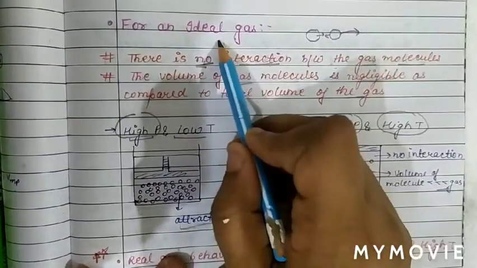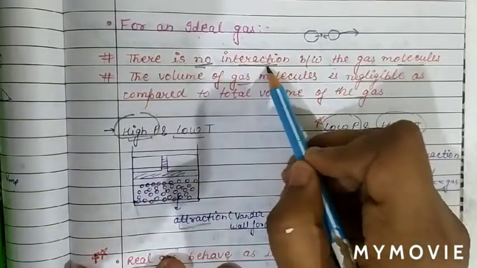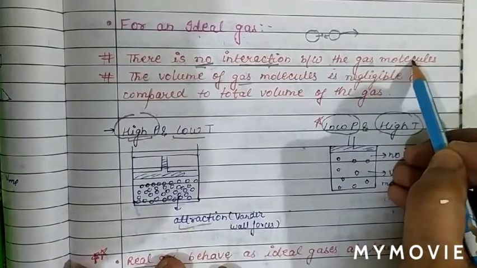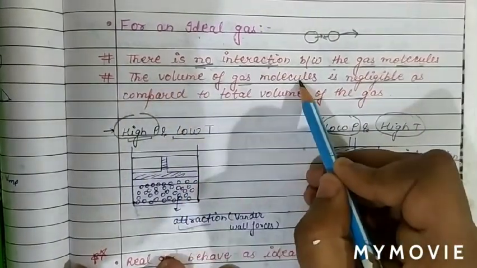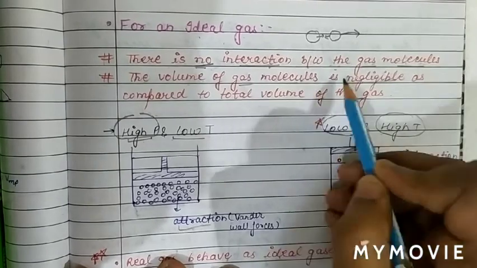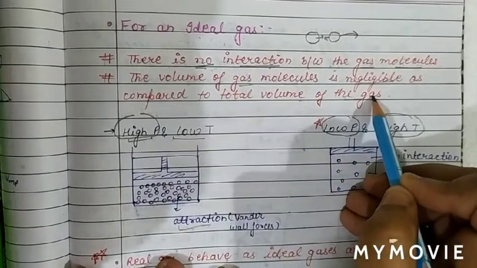So for an ideal gas, there must be no interaction between the gas molecules. And also the volume of the gas molecule must be negligible as compared to the total volume of gas.